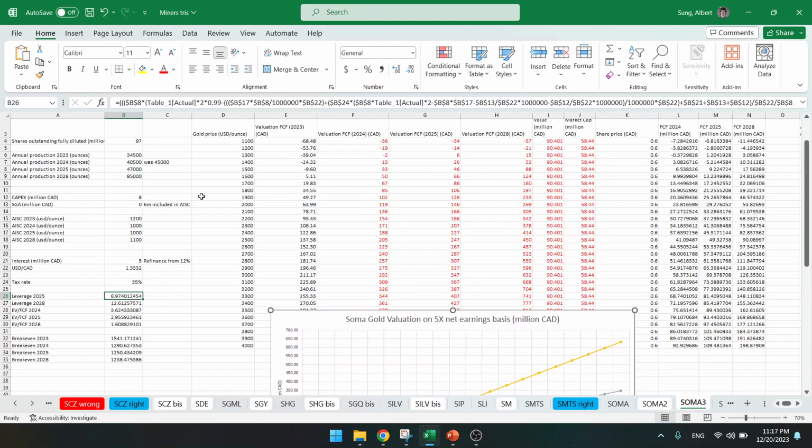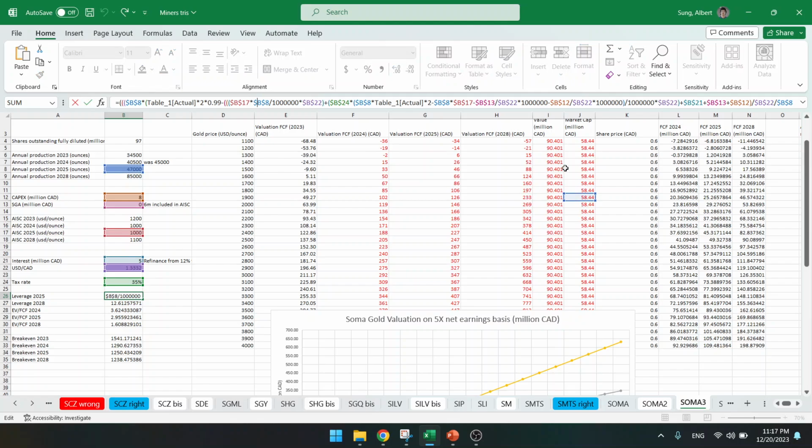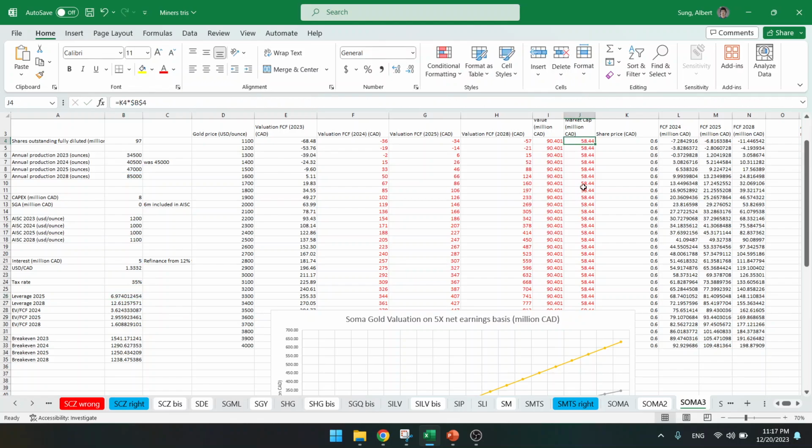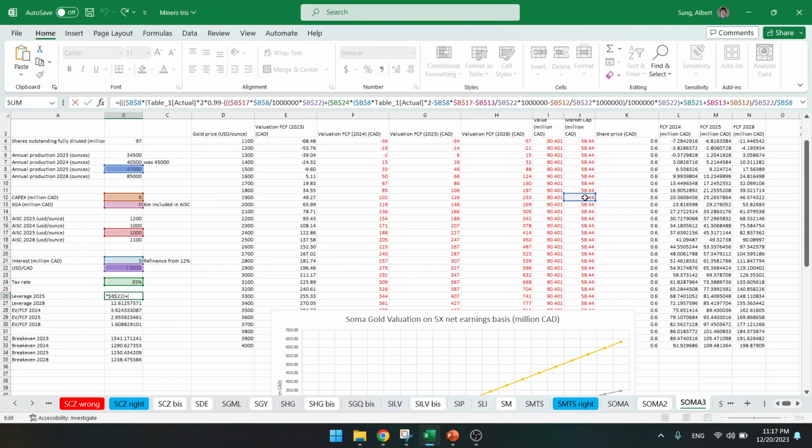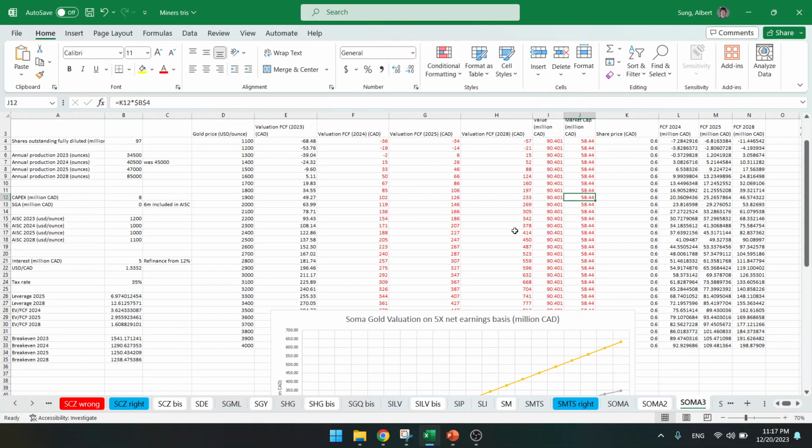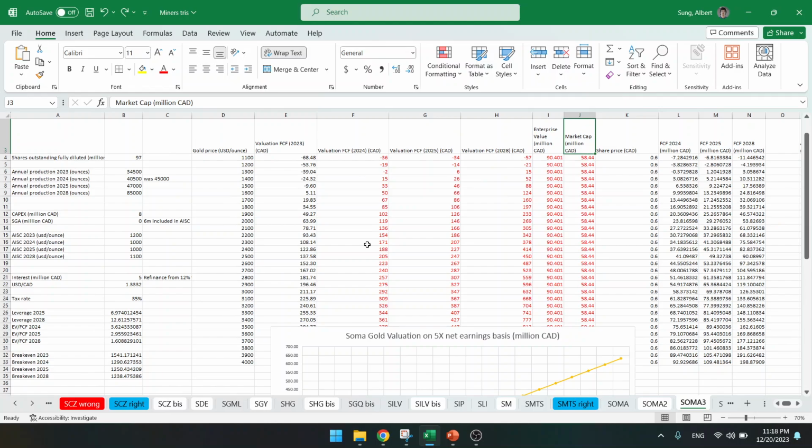parameter is hidden somewhere here, the market cap. So let's say we increase the market cap. Okay, so it's this one. Market cap increased. Let's say Soma Gold shoots up tomorrow, doubles in price, because I expect it to double in price to 120 market cap. Look, the leverage goes down. It goes from 7 to 3.5. So the leverage is cut in half because the market cap went up double. So yeah, market cap does influence leverage.